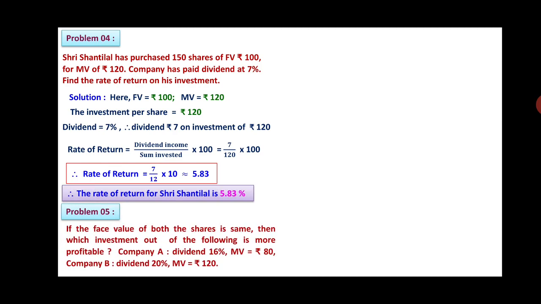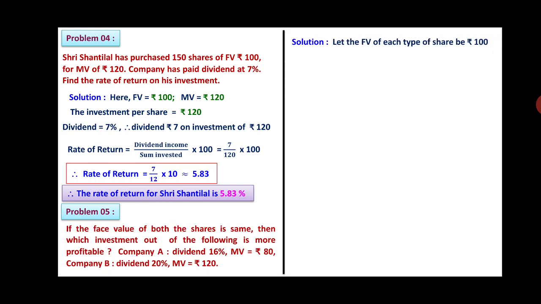Now next, if the face value of both the shares is same, then which investment out of the following is more profitable? Company A dividend 16% and market value 80, and company B dividend 20% and whose market value is 120. We have to decide that one. Let us see here. Let the face value of each type of the share be rupees 100 because face value is equal. Now for company A, dividend is 16% and market value is rupees 80.